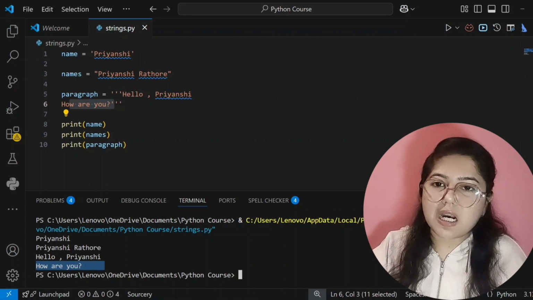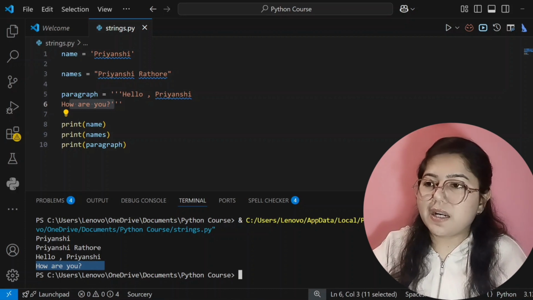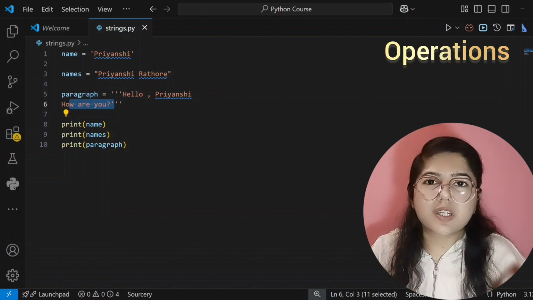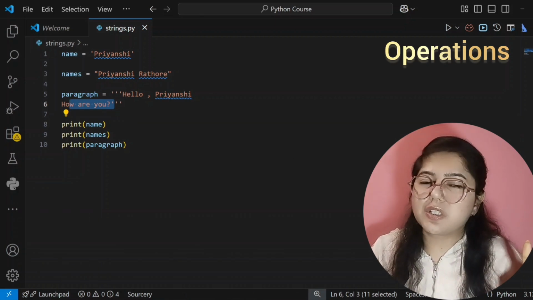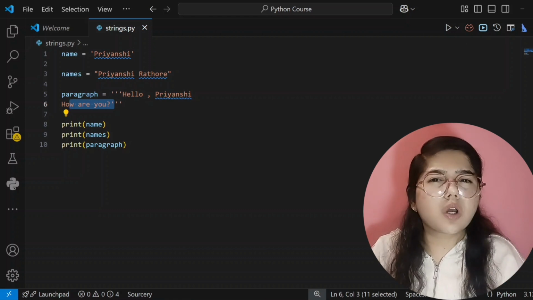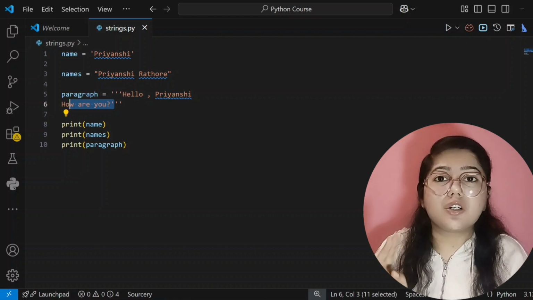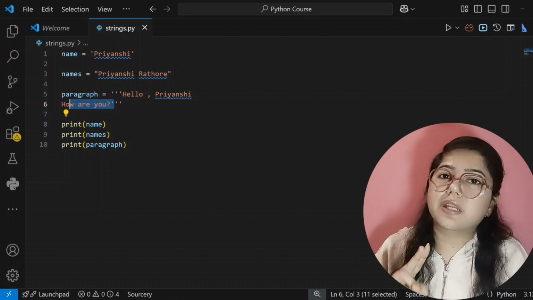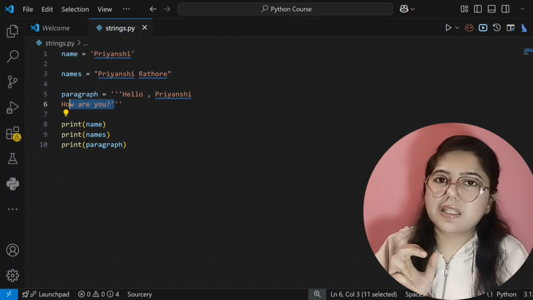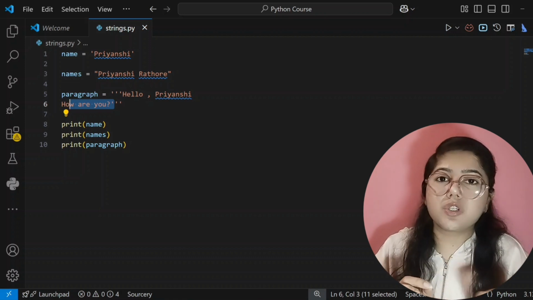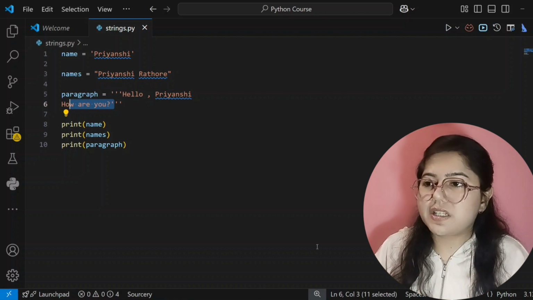Now we will see our next topic in strings, and that is operations. Yes, there are two types of operations in strings: the first is concatenation and the second is repetition. What does concatenation mean? Concatenation means when you want to add two strings, then you can use concatenation. By the name you can understand that concatenation means you want to add two strings. For the addition you can use it. So let's see.